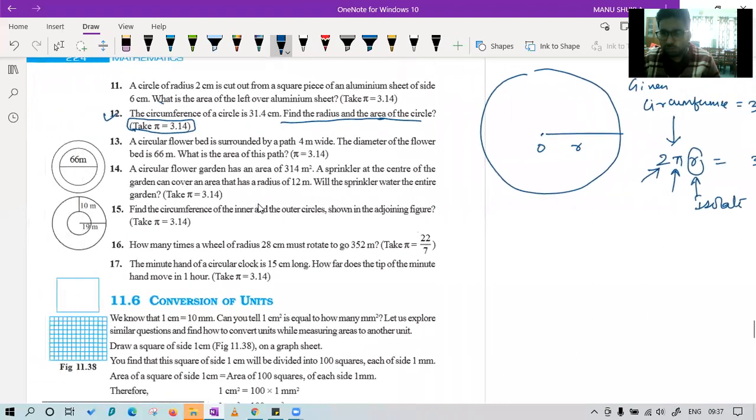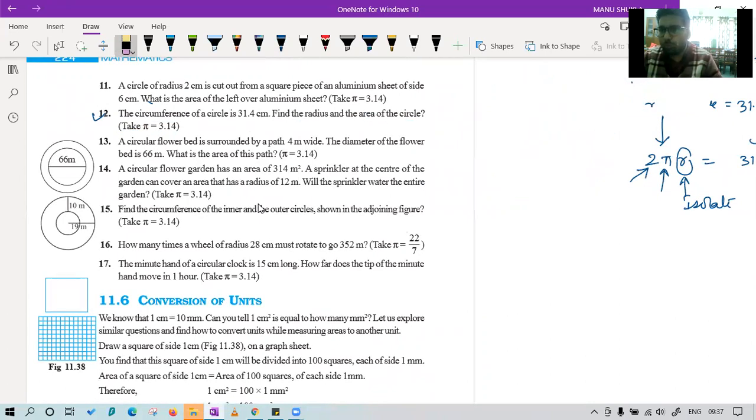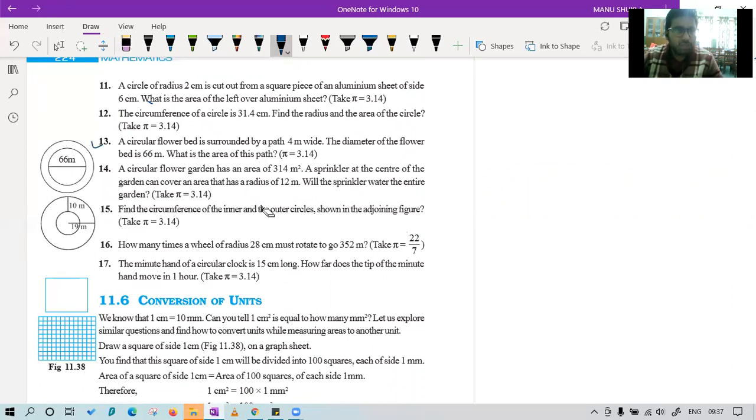Yes class, question number 13. Don't worry, the questions which are tough I will solve them completely, but I want you people to solve them on your side. I will make a video also of this. Now question number 13. A circular flower bed. Always draw the figure as you are reading the question. Okay, that is very much required.